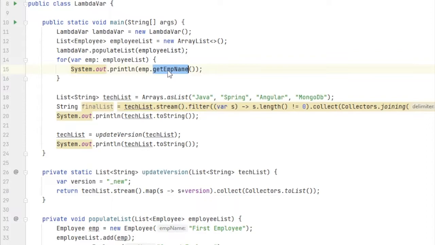Earlier in Java 8, what we do is write Employee emp, then the employee list, and then print the same thing. Here, instead of Employee, I am using var. So what's the benefit of that? The first point that comes to mind is, why do I use var? I know it's Employee, and it is very simple to write, and it is more clear when I write Employee that this is the object of employee, and then I am getting the name of the employee. That is also fair, but let's think in this way.